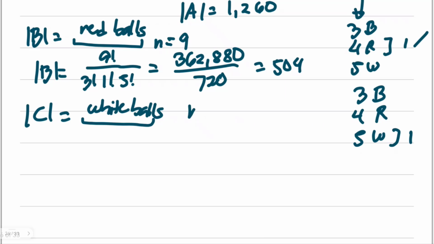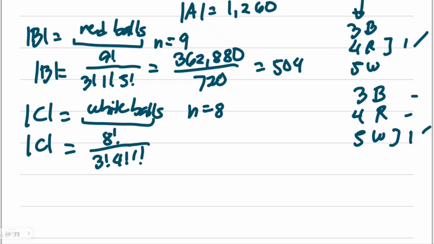So our n here is actually 8: 1 plus 3 plus 4. So the cardinality of C is 8 factorial over 3 factorial for black, 4 factorial for red, times 1 factorial for the single block of white balls. 8 factorial is equal to 40,320 over 3 factorial times 4 factorial times 1, which is 144. So 40,320 divided by 144, you will get 280.